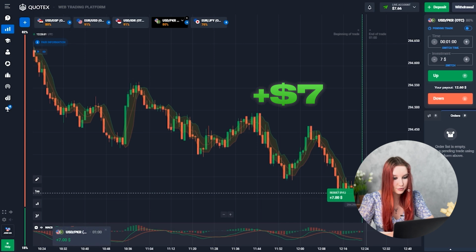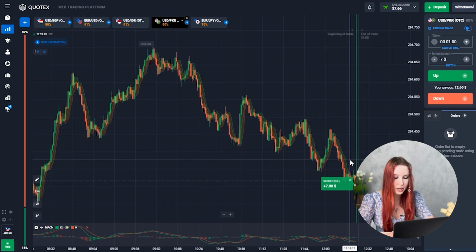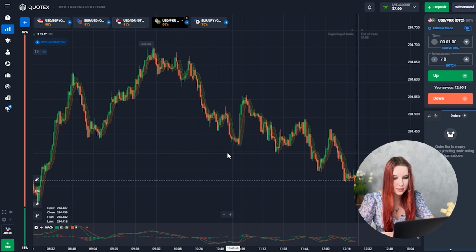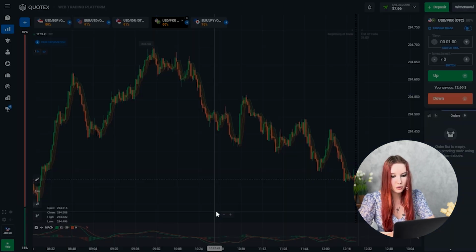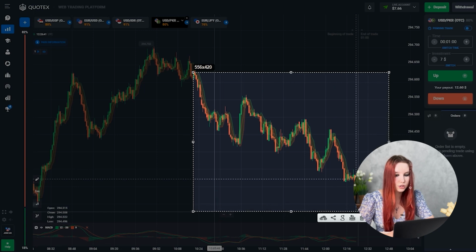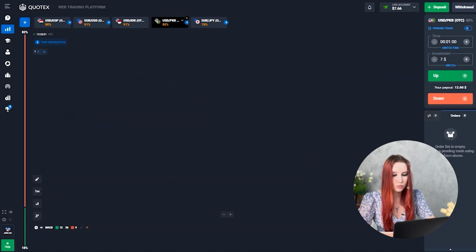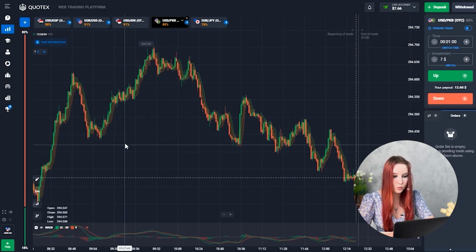And guys, unfortunately we got a draw here, but thankfully we didn't lose our money. Next time I'll analyze currency pairs more carefully, but now I think we should have opened the trade for, let's say, 2 minutes. I want to point out a fairly strong support level that price has reached here. That's why my trend has been upward here.